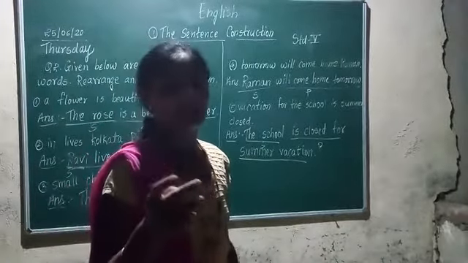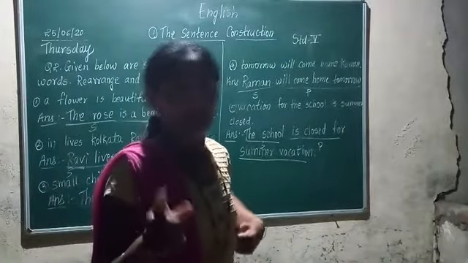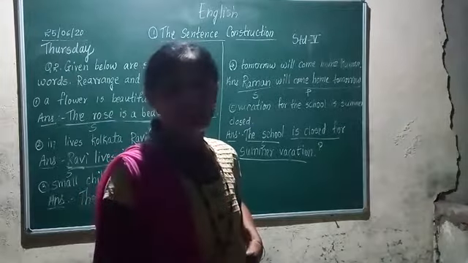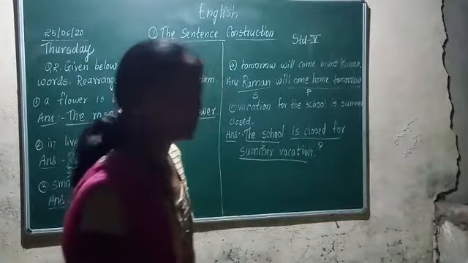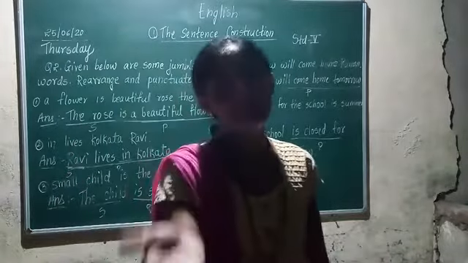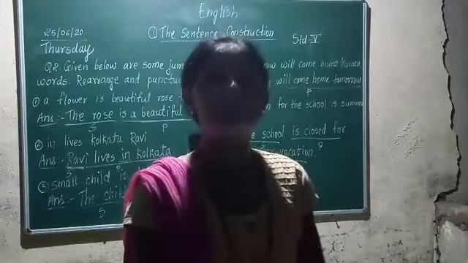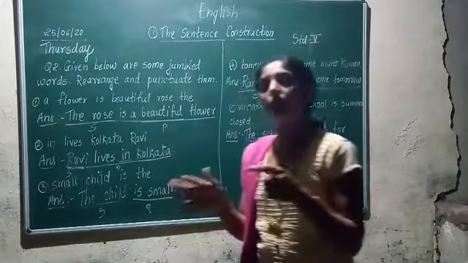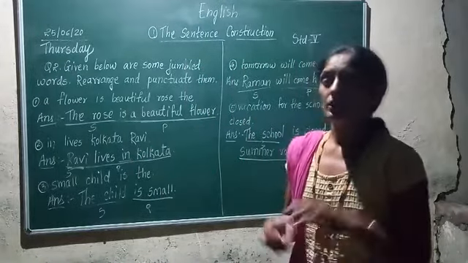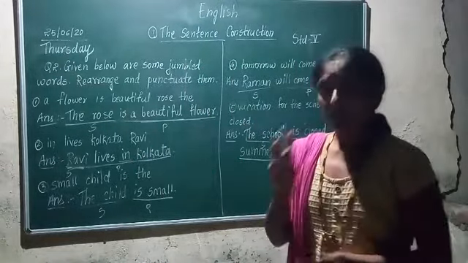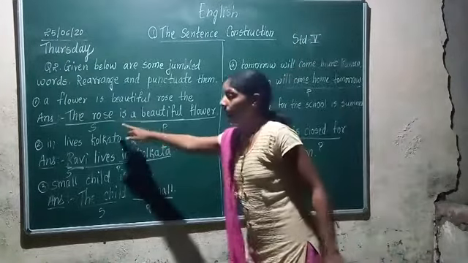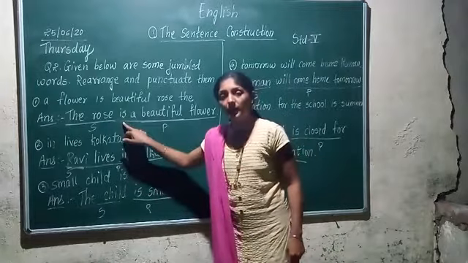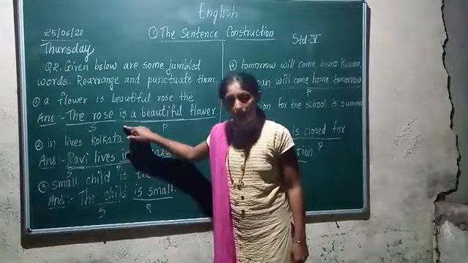Am, is, are, they are verbs. Which verbs are those? We will study in the next chapters, further, auxiliary verbs and helping verbs. What auxiliary verbs do and what helping verbs do, that we are going to study in further chapters. Now you have to just keep in mind that am, is, are are also verbs. Predicate starts from where? Predicate starts from verb.